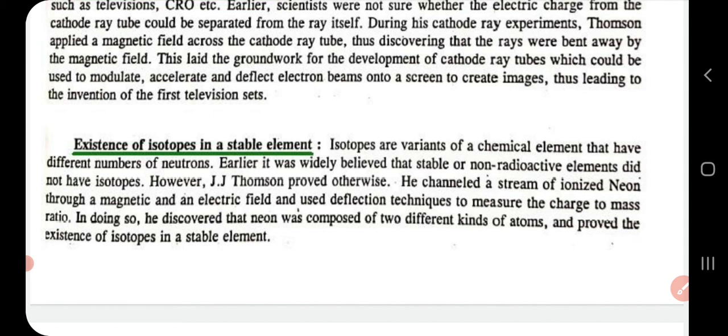He channeled a stream of ionized neon through a magnetic and electric field, and he used various deflection techniques to measure the charge to mass ratio. In doing so, he discovered that neon was composed of two different kinds of atoms, and thus he was successful in proving the existence of isotopes in a stable element. So the existence of isotopes in a stable element was another invention that Einstein has put forward.